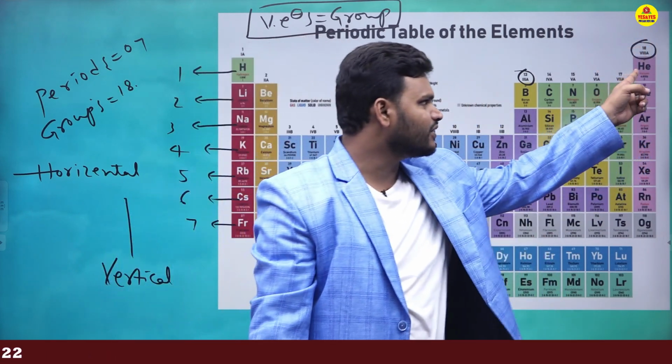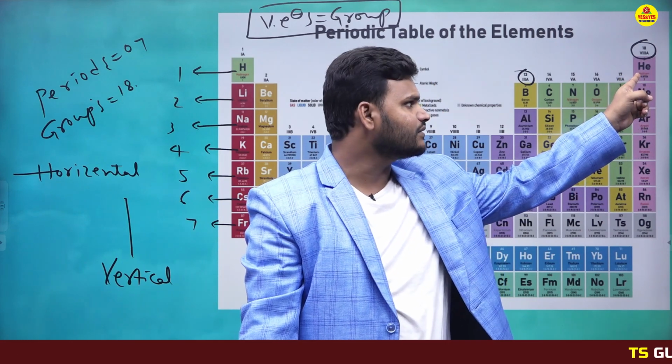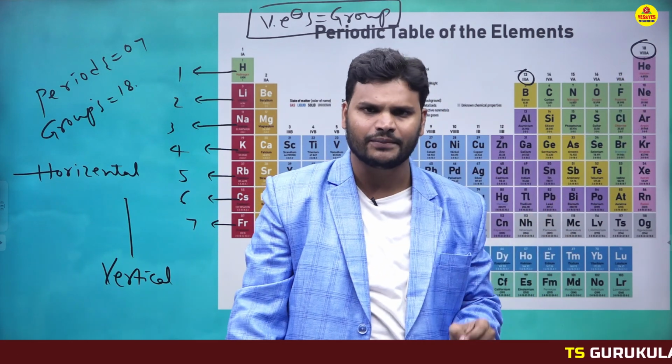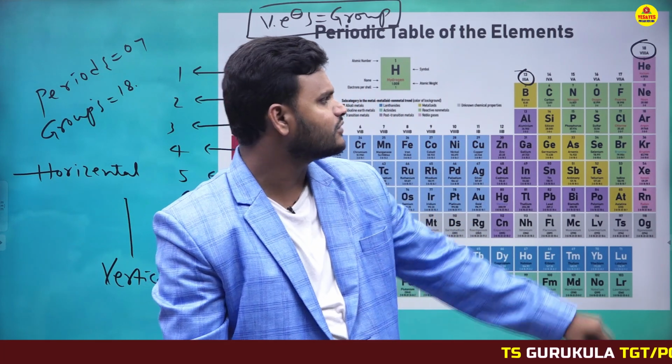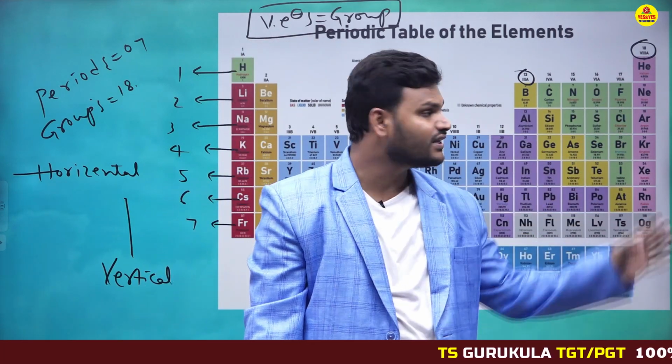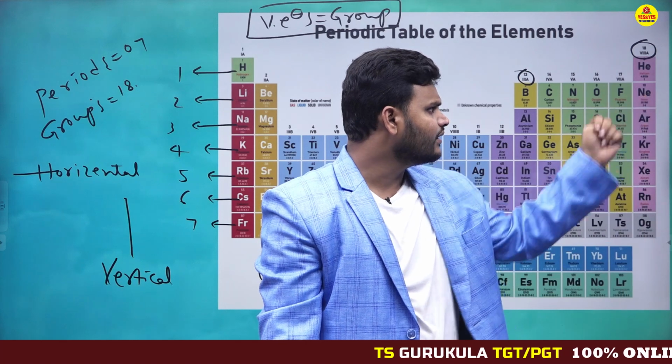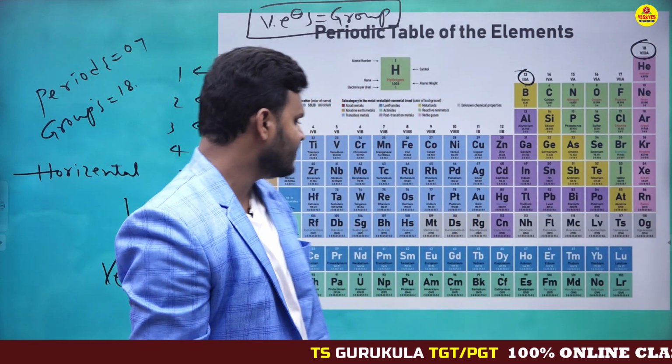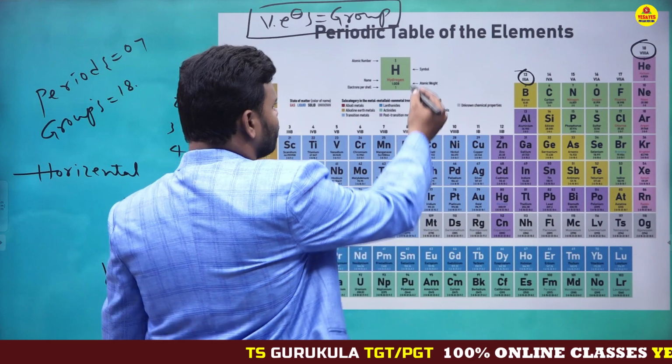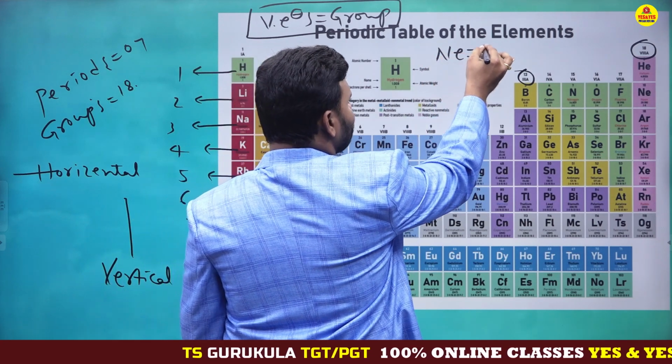Helium is an exception, don't get confused. Helium is 1s2, which indicates helium actually belongs to S block. For stability purposes, we just kept it here. Don't get confused, that is the exception case. Next, neon. Neon contains 8 valency electrons. If you have any doubt, just look at the board. Neon atomic number is 10.